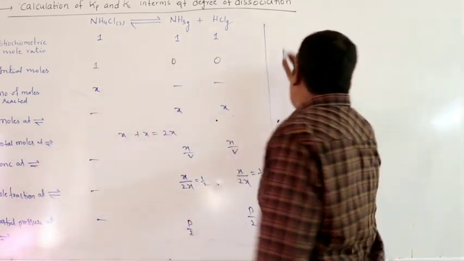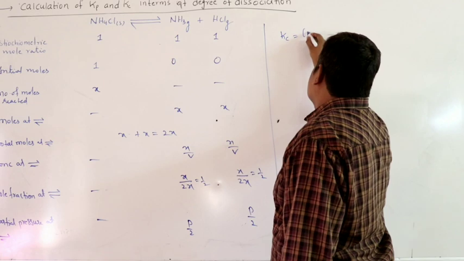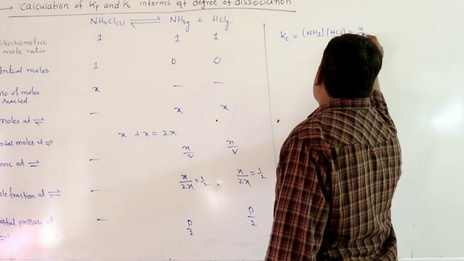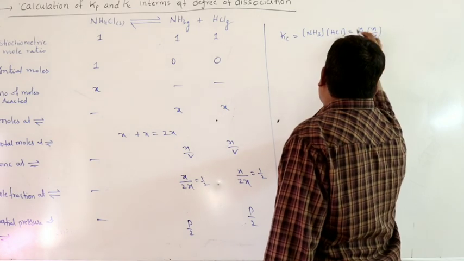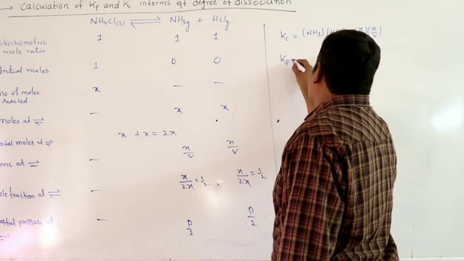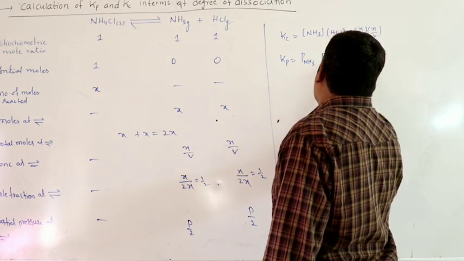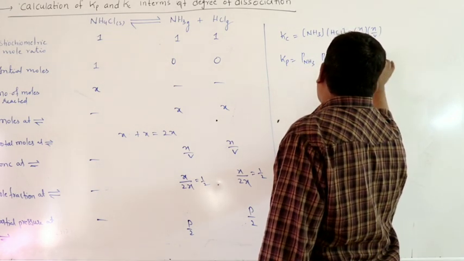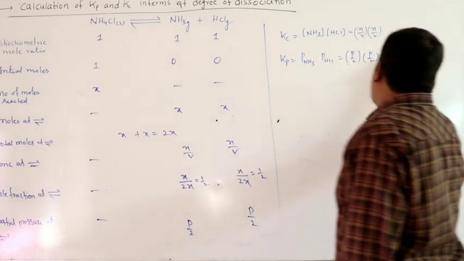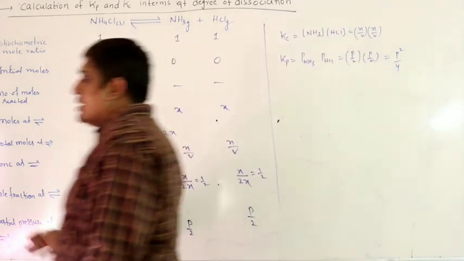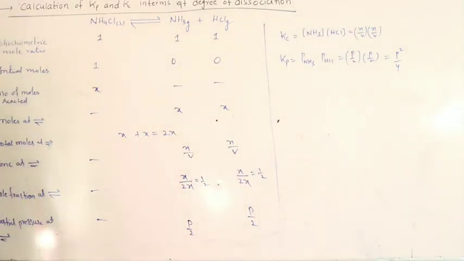So if I write Kc equation, concentration of ammonia into concentration of HCl is x by V into x by V. Kp is P square by 4, where P is total pressure at equilibrium. So let us do one more.